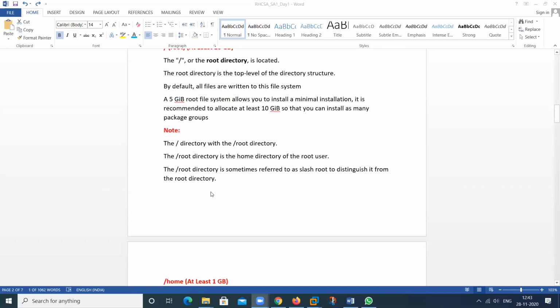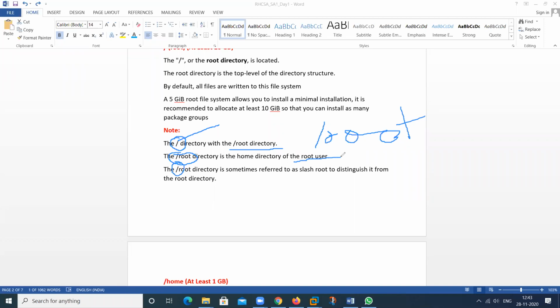Write this particular line and tell me what this one is and what this one is. This is called slash, which represents the root directory. Slash means root directory. But if we use slash root, it's the home directory of the root user.